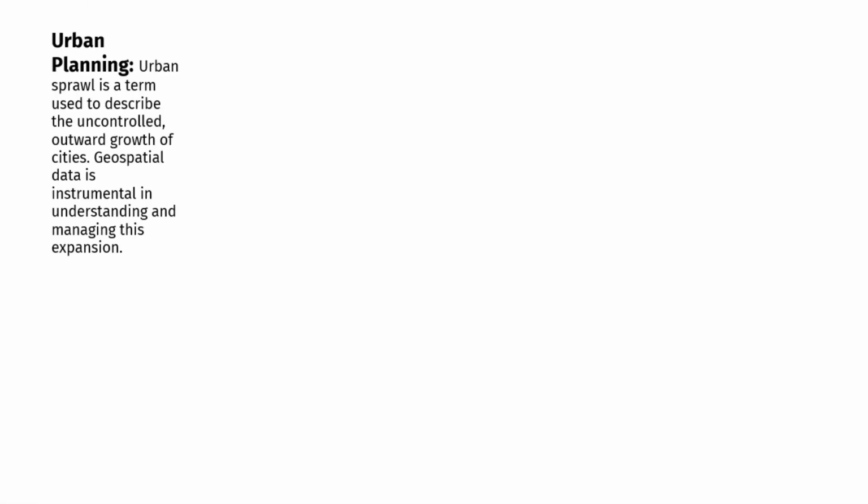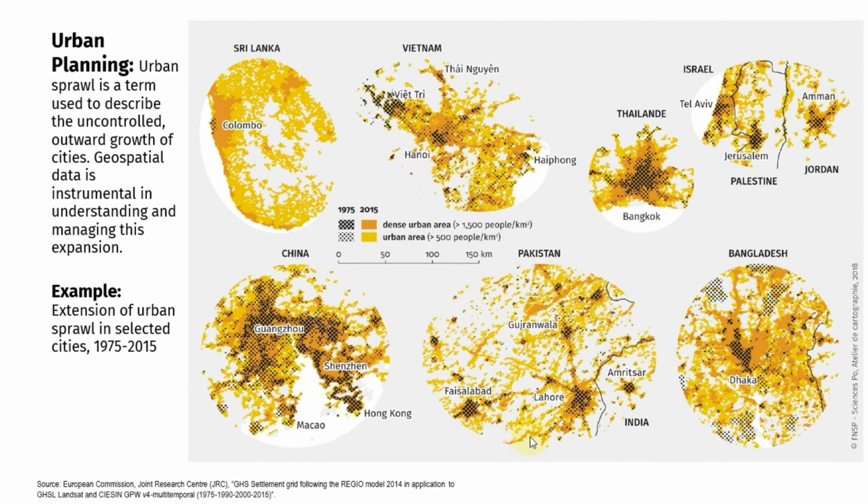Urban planning. Urban sprawl, often described as the uncontrolled outward growth of cities, presents unique challenges for urban planners and policymakers. Geospatial data and satellite image analysis play a pivotal role in understanding and managing this expansion. Let's examine this through an example.